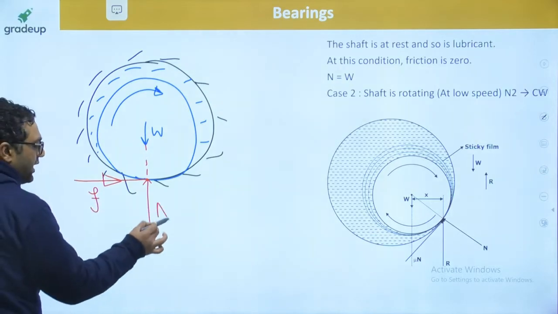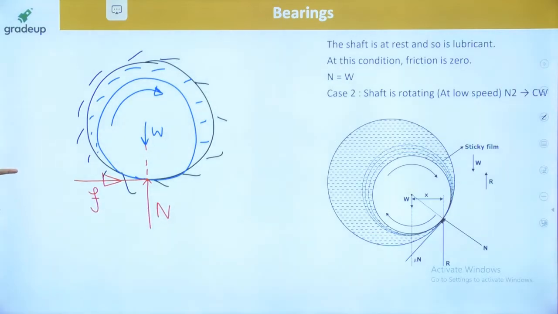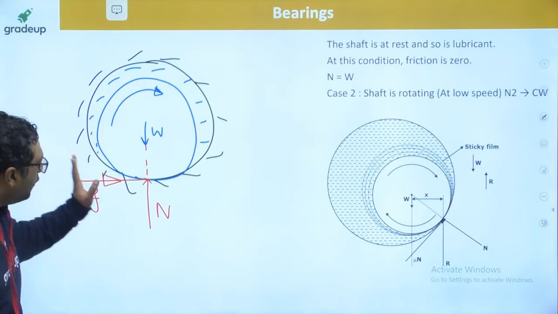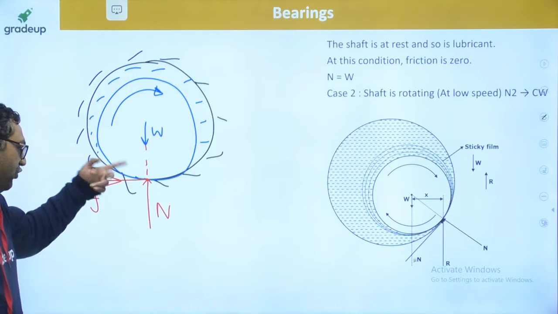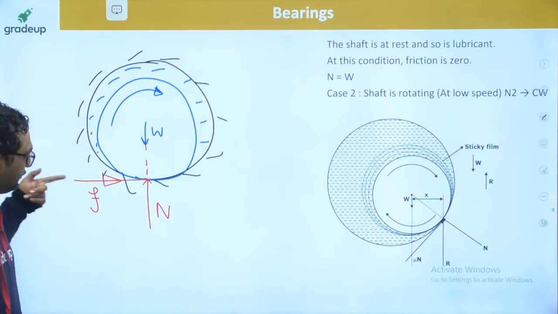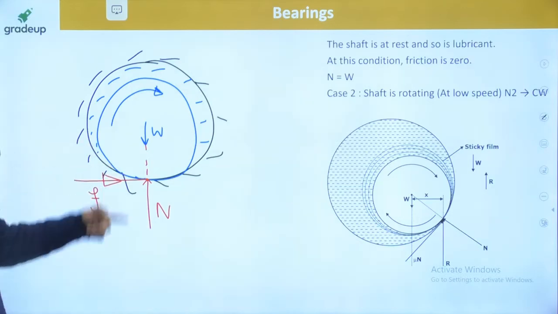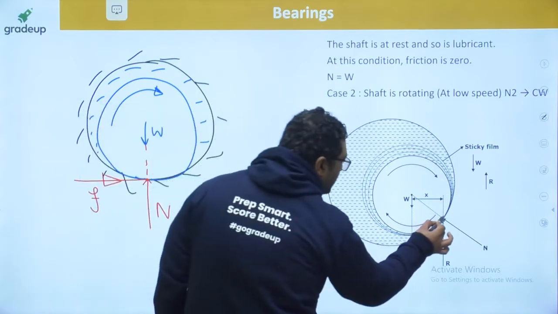This is the normal reaction, and this friction force has a tendency to move this journal or shaft in this direction. So this friction force will result in the motion of the journal or the shaft.